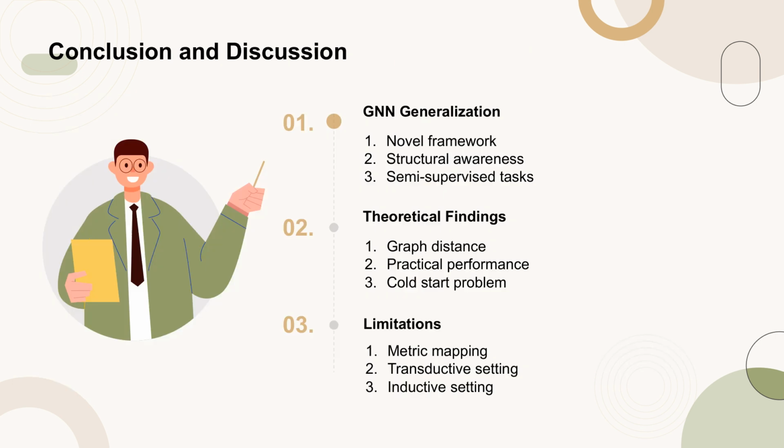In this work, the authors study graph neural networks, GNNs, and their generalization performance in computer vision and machine learning tasks. They introduce a novel framework connecting GNN structural awareness with approximate metric embedding, providing a new perspective on their generalization capabilities and semi-supervised node classification tasks. This framework helps in understanding GNN generalizability across different graph structures. The author's theoretical findings on structural results are demonstrated through practical performance in a case study on graph distance. Additionally, their findings address the cold start problem in graph active learning and could impact various GNN applications.